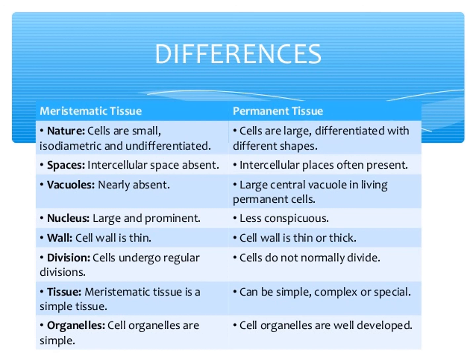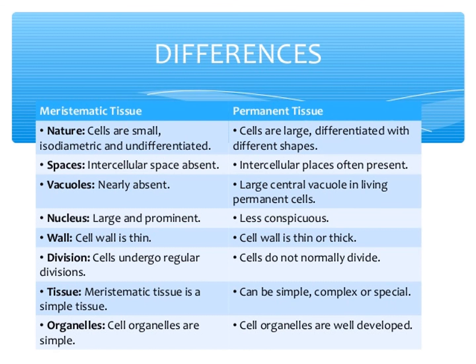Vacuoles are nearly absent in meristematic cells; in permanent tissue, there is a large central vacuole. Meristematic cells have a large and prominent nucleus. Permanent cells have a less conspicuous nucleus. Cell wall is thin in meristematic tissue; in permanent tissue, it is thick or thin.